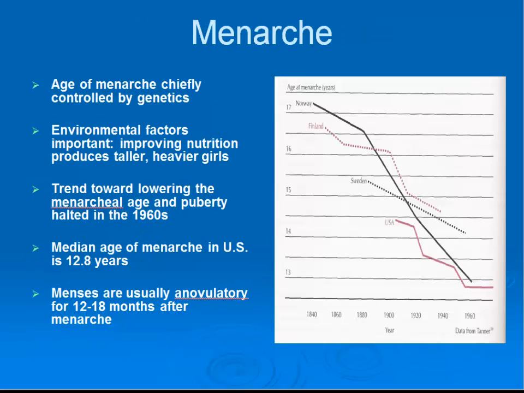This graph shows the decline in the average age for menarche between the years 1840 and 1960. Although genetics is now the primary determining factor for the occurrence of menarche, the decrease in age of menarche during this time is attributed to environmental factors of improved childhood nutrition. This decreasing trend halted about 1960. Now the average age for menarche in the United States is 12.8 years. Menses are usually anovulatory for 12 to 18 months after menarche.